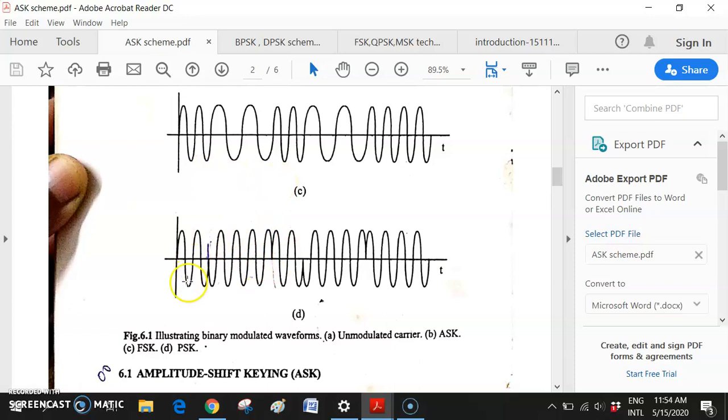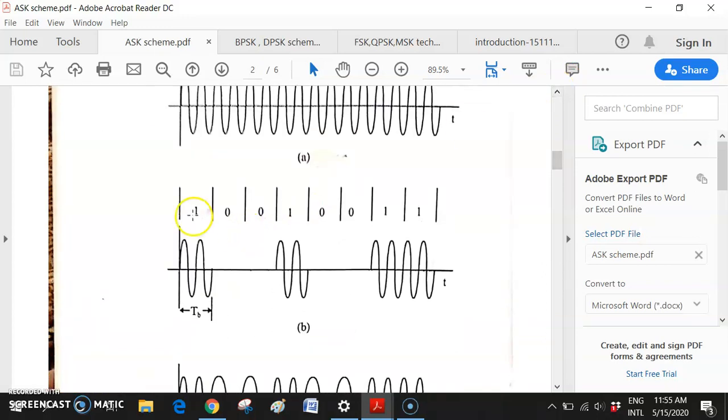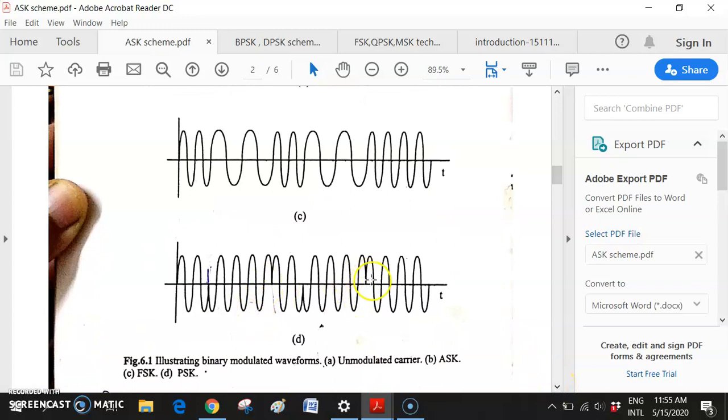100, that was a string. For 0 0 there is no transition, so this is continuous, but from 0 to 1 once again there is another transition. It will disrupt its normal continuation and be shifted exactly 180 degrees. Here also there is another transition, so you have to consider the transition points. 1001, then 001, so here there is another transition point, and at that point also there will be a shift. So this is basically 2 PSK, binary PSK, or BPSK.